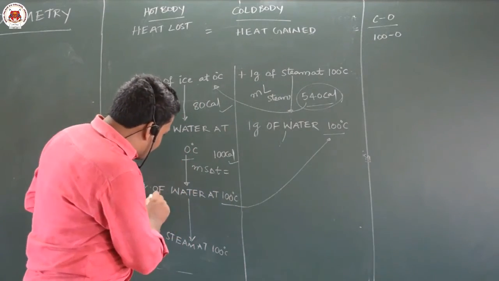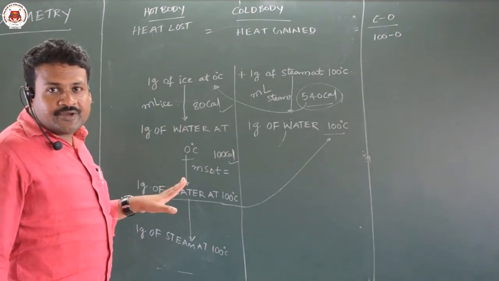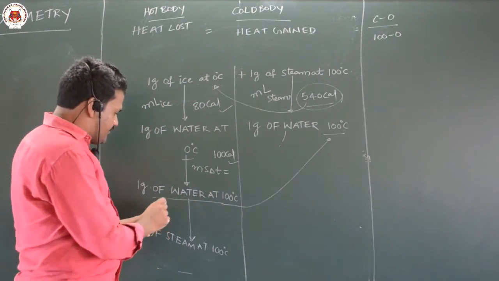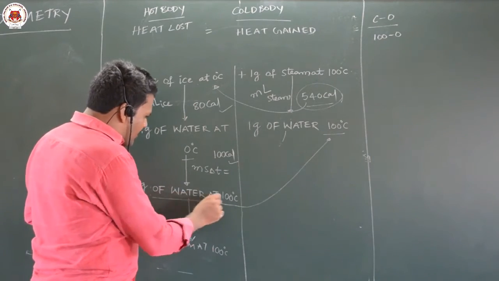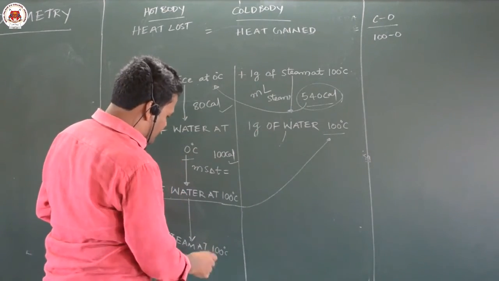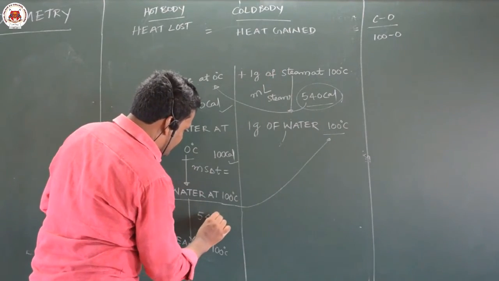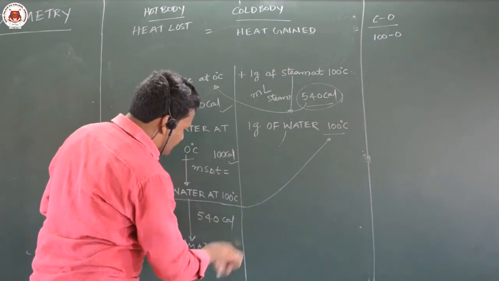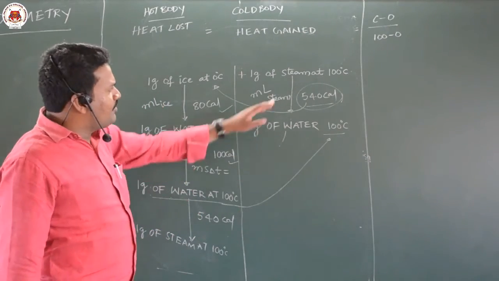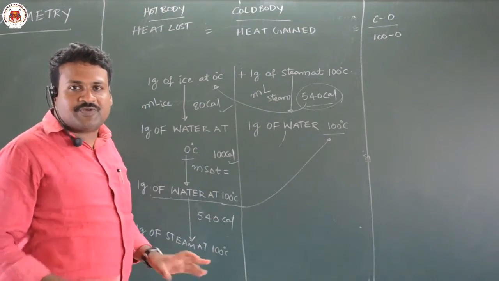Still, if this 1 gram of water at 100 degrees, here you have to understand very carefully when equilibrium stops, that is more important. See, for 1 gram of water at 100 degrees to become 1 gram of steam at 100 degrees, the reverse of this, I want 540 calories. Whether this 540 calories is available now? I have already used 80 and 100 in that first part. So another part is not possible.